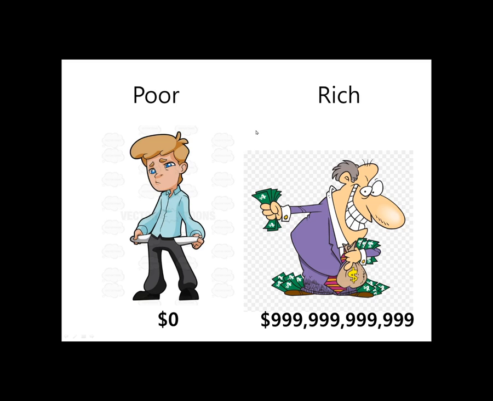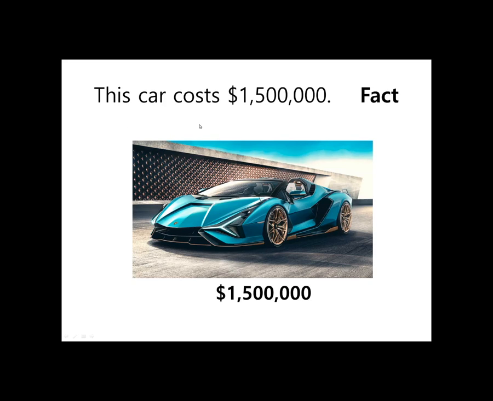Okay, here's another example. This man is poor. He has no money. So he is poor. This man is rich. He has lots of money. This car costs $1,500,000. That's a fact. Okay?